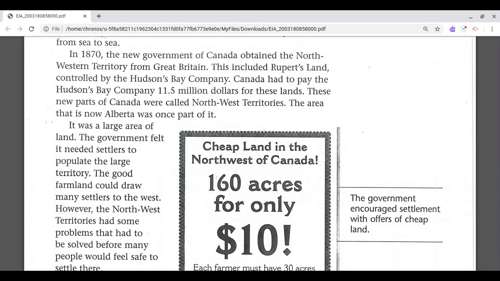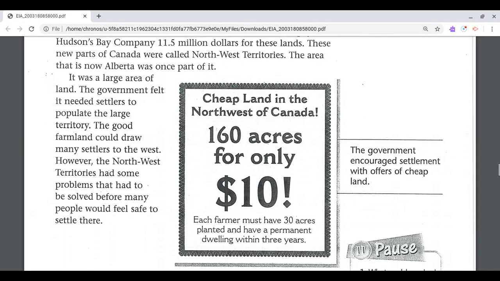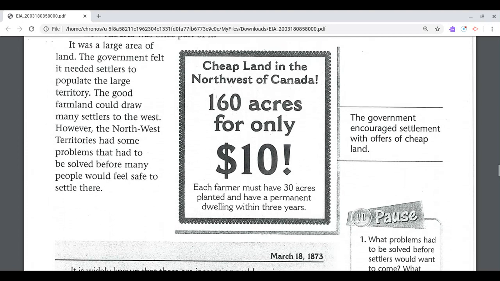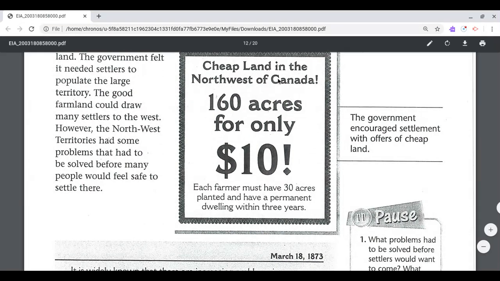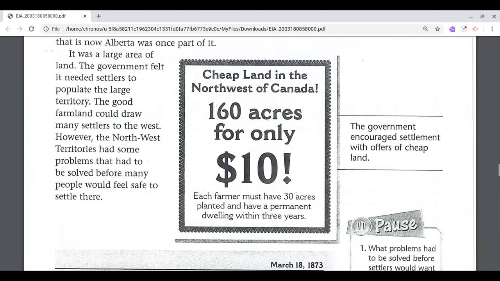These new parts of Canada were called Northwest Territories. The area that is now Alberta was once part of it. It was a large area of land. The government felt it needed settlers to populate the large territory. The good farmland could draw many settlers to the west. However, the Northwest Territories had some problems that had to be solved before many people would feel safe to settle there. So this is an ad at the time because they wanted people to come and settle.